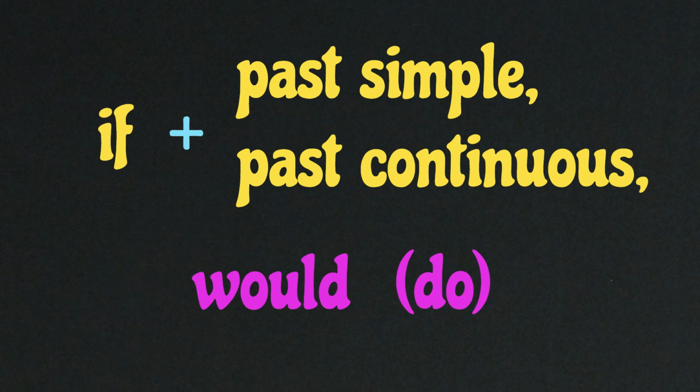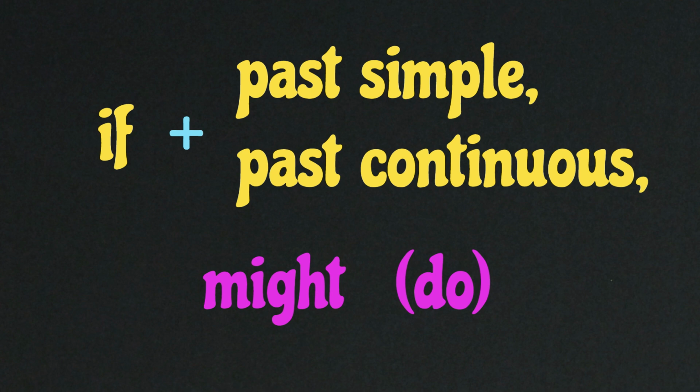Also, I want to say that we can use would, could, and might, these three words. For example, I might meet some aliens there. I could meet some aliens there. So we can use these three words, would, could, might.